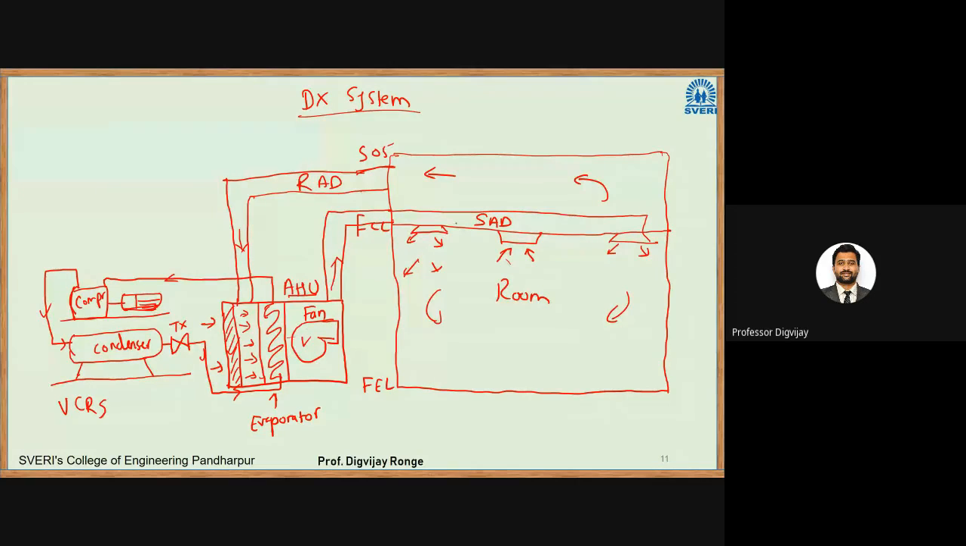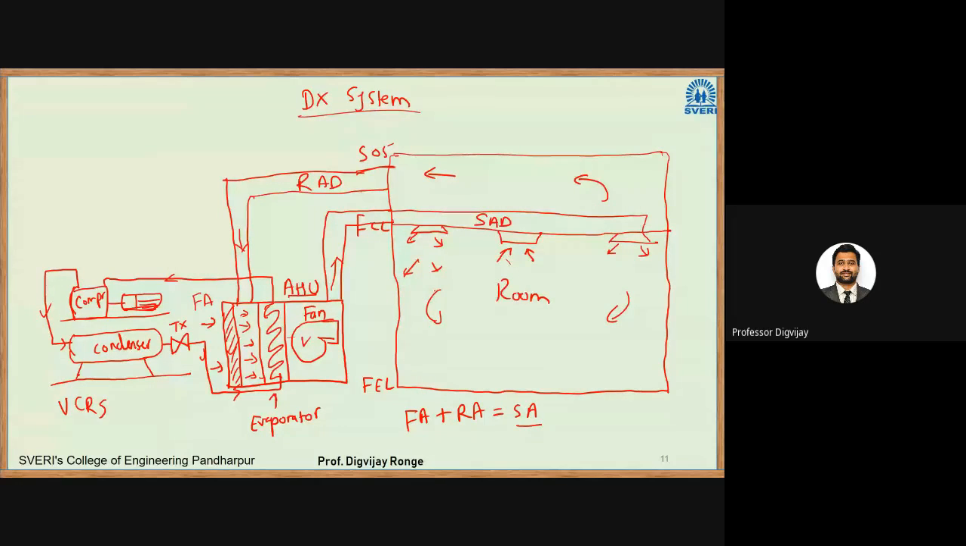To reduce the load on the AHU, what we are doing is using that return air here. That return air is mixed with fresh air. So the equation is there. Fresh air plus return air is equal to supply air. Because what we are doing, we are taking the return air, we are taking the fresh air, and we are supplying it to the room. That is the supply air.